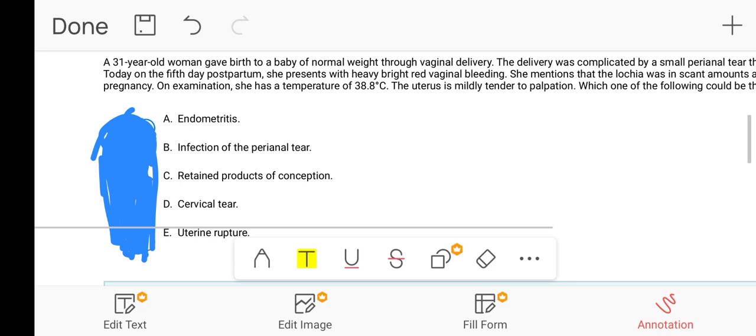So, this will help you to solve some tricky questions from the gynae section for the AMC Part 1 exam. So, let's start without any delay. So, this is a question.